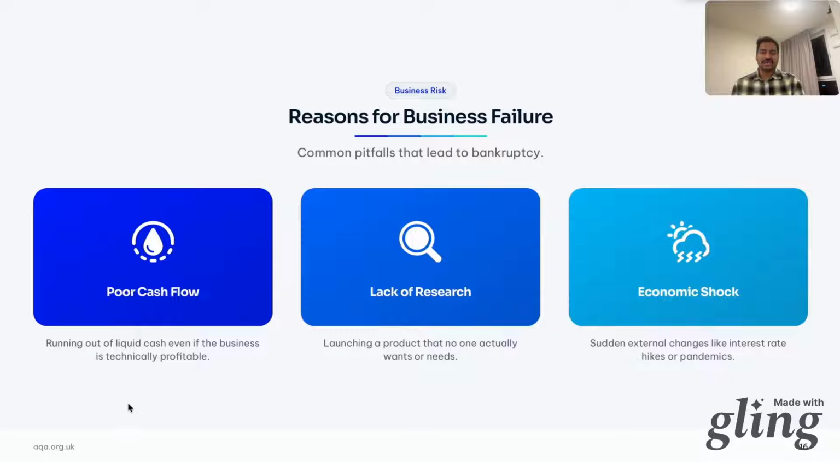Sudden changes like interest rate hikes, a pandemic or a war or a recession or a trade block getting upset. You can't control them. You can prepare. That's the max you can do. And now we understand entrepreneurs and risk.